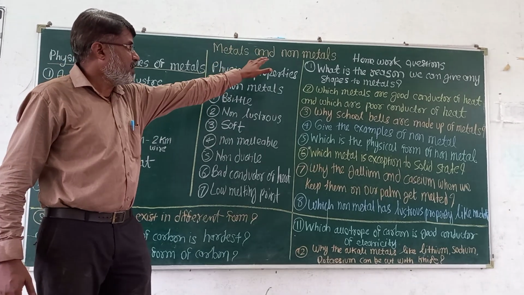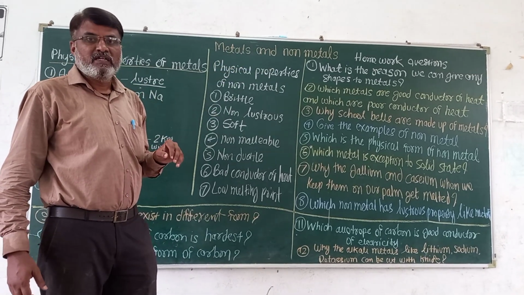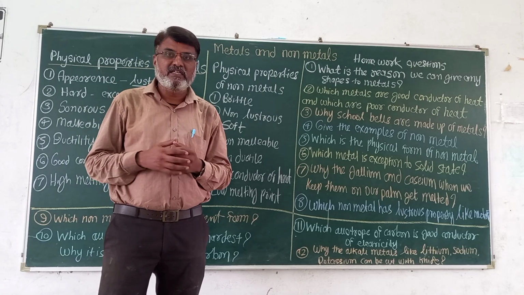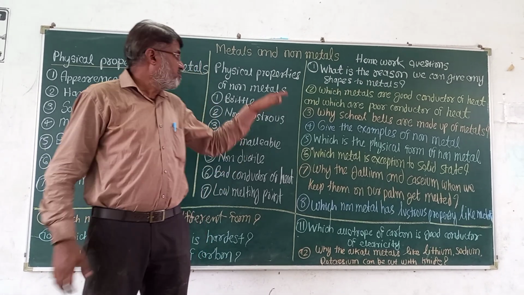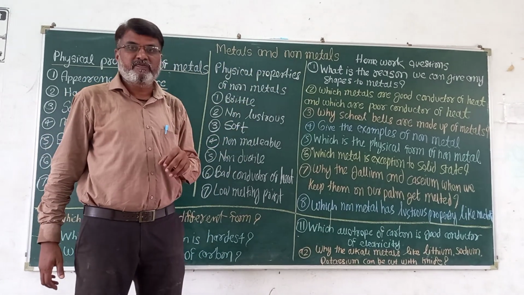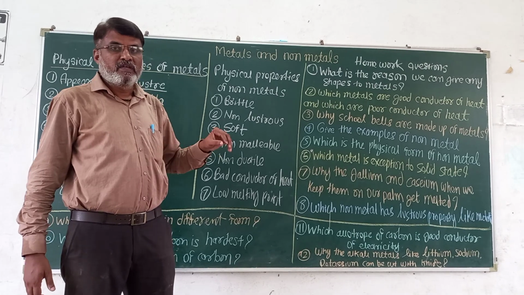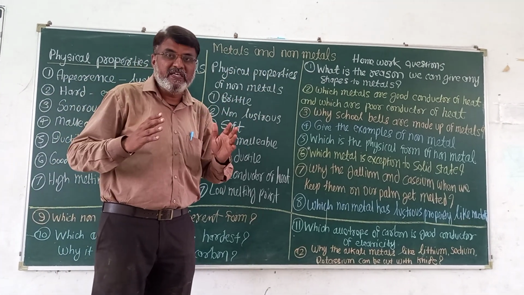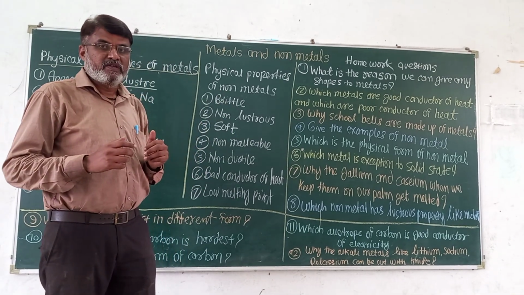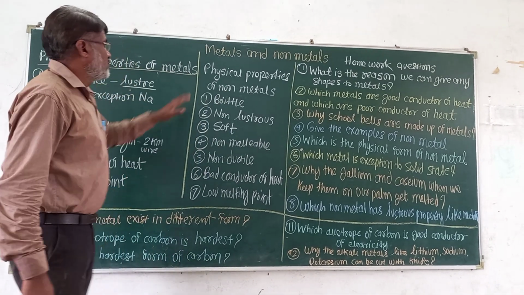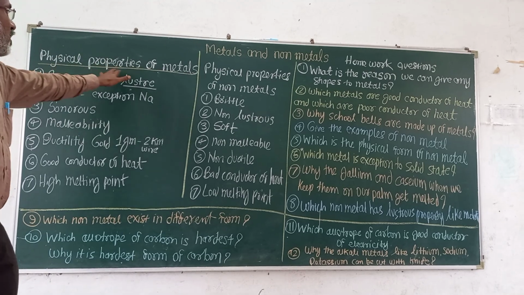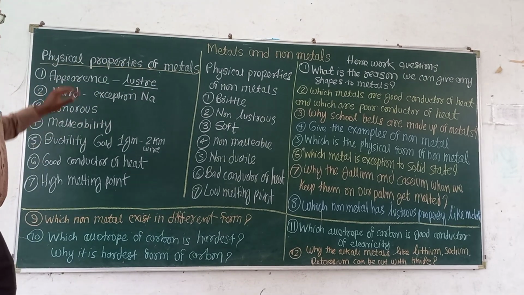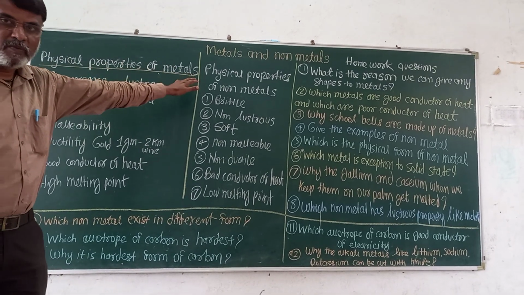These metals and non-metals are included in which in nature? What are the metals and non-metals? Metals and non-metals are the elements present in nature. Okay? Now, physical properties of metals. Which are the physical properties of metals?